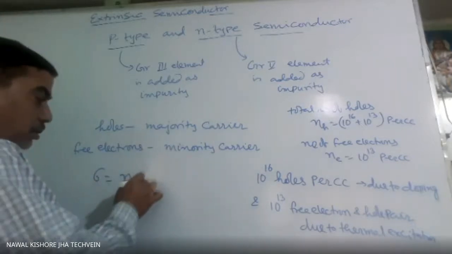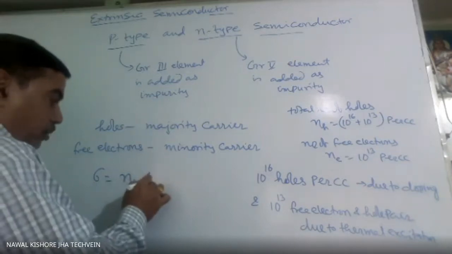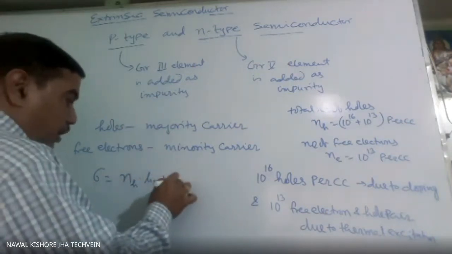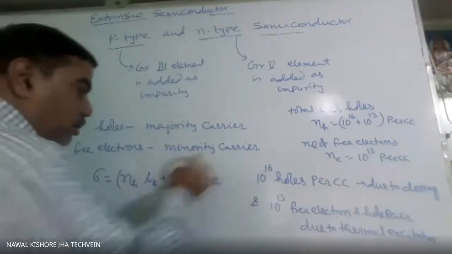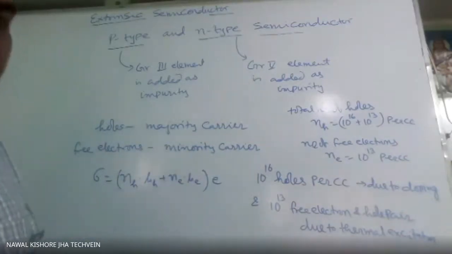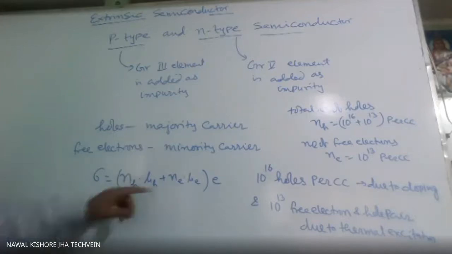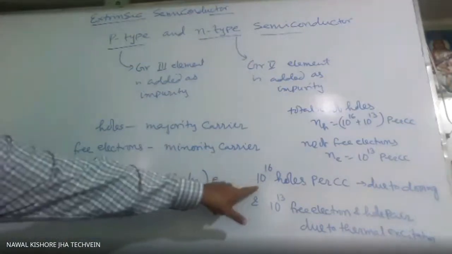So this conductivity will be N_h mu_h plus N_e mu_e, into the charge of electron. Electron or hole is what? Deficiency of electron. So whatever charge is created there, that is same as electron, but nature is opposite. Hole will have positive charge, electron is negatively charged.